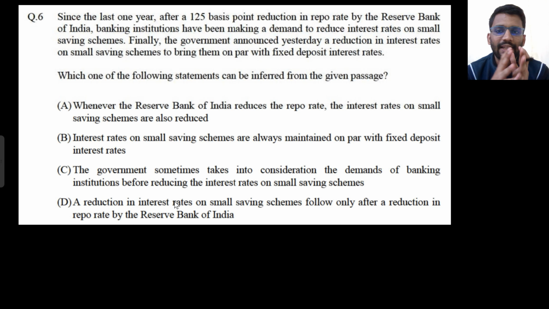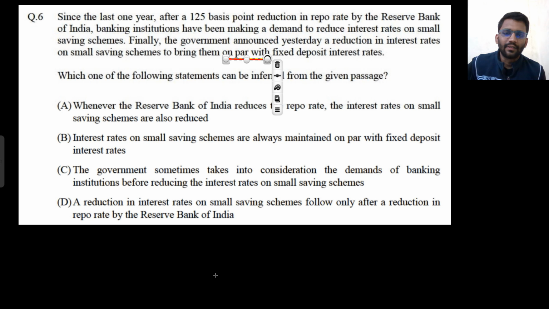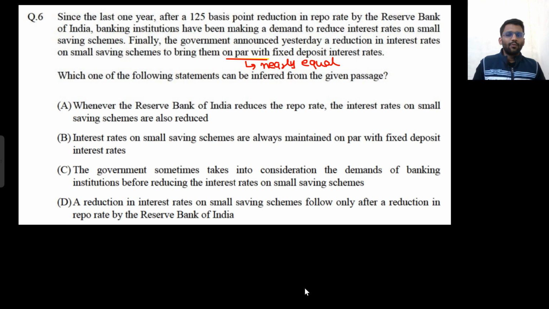Okay. So since the last 1 year, after a 125 basis point reduction in repo rate by the Reserve Bank of India, banking institutions have been making a demand to reduce interest rate on small savings schemes. Finally, the government has announced yesterday a reduction in interest rate of small savings schemes to bring them on par with fixed deposit rates. What do you mean by on par with? That means equal, nearly equal. Okay, let me explain what a repo rate is.